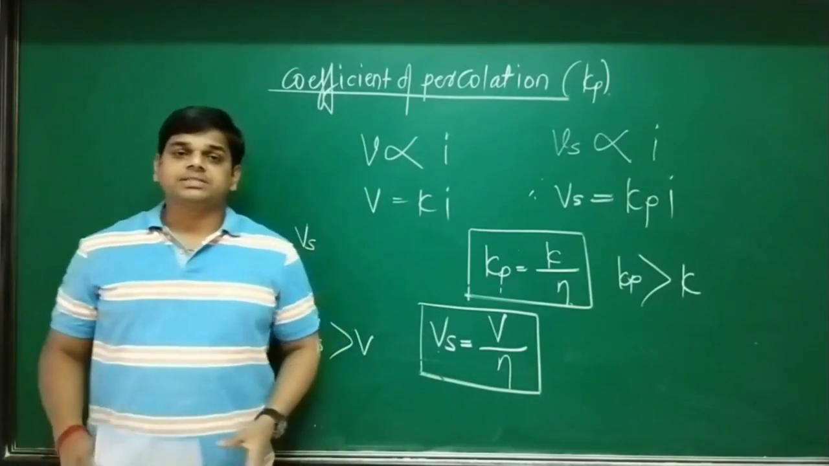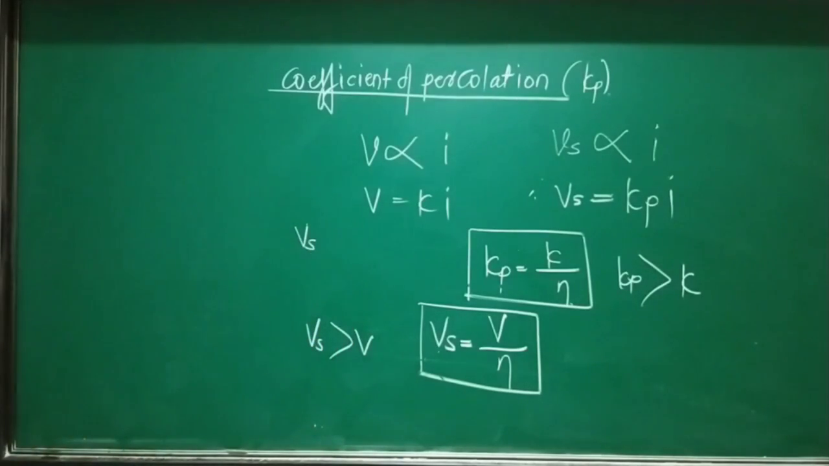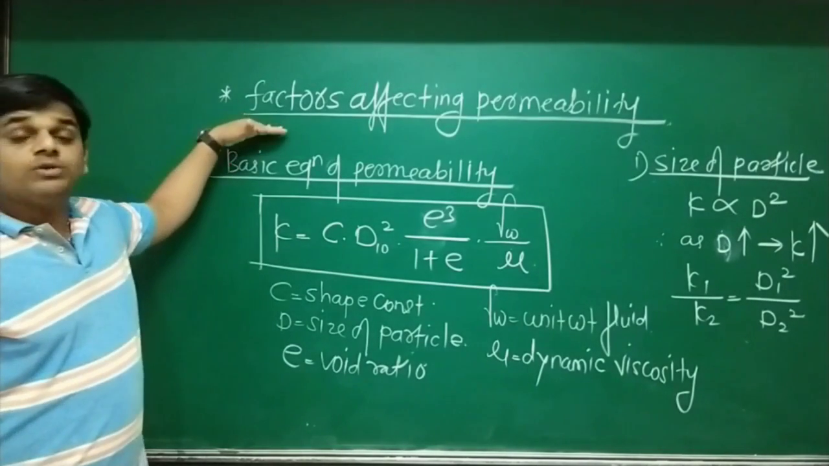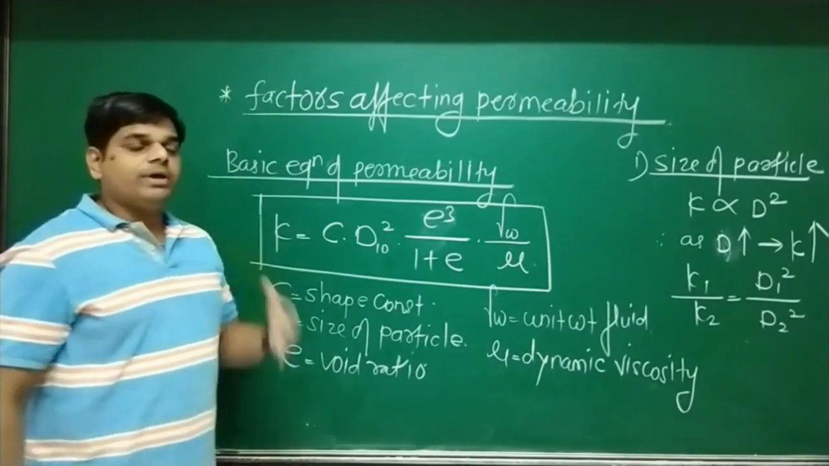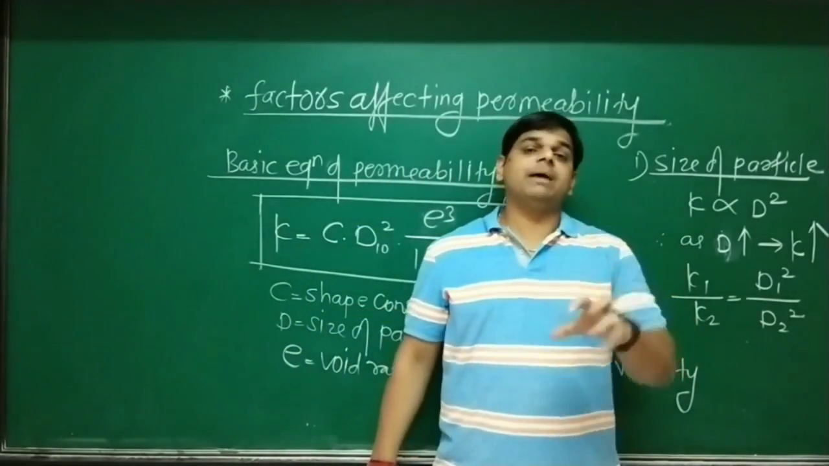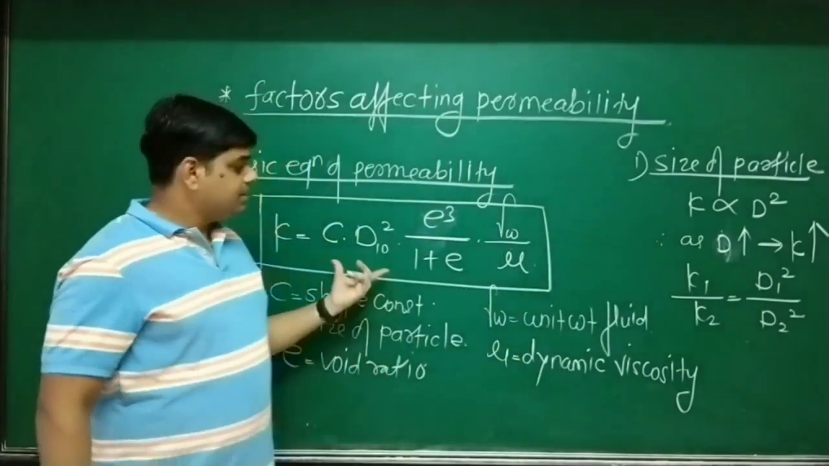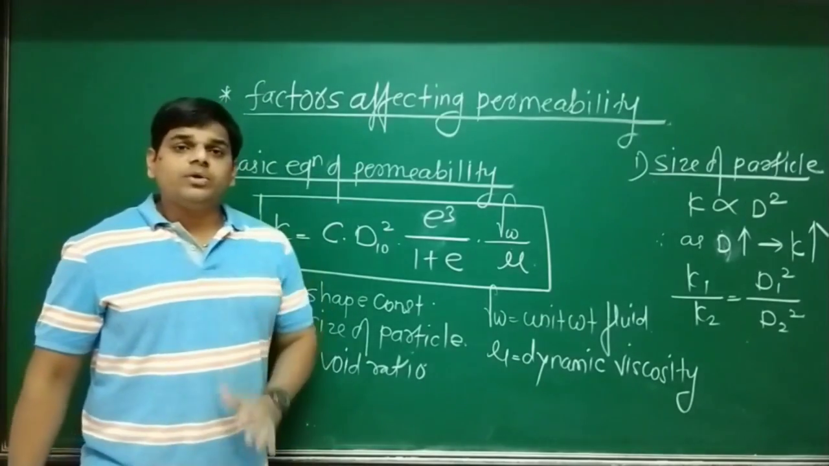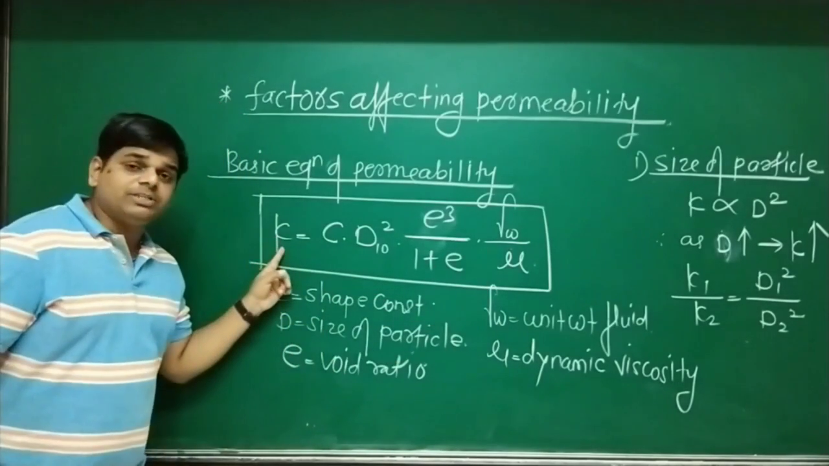Now move to the next concept, that is factors affecting permeability. Look at the board. Most important term in the chapter permeability, factors affecting permeability. And whenever we are dealing with the factors which control the permeability or which directly affect the permeability, then you should remember this expression. If you remember this expression, one can easily understand which factors are going to affect the permeability value for a given soil sample. See, what is the expression here?